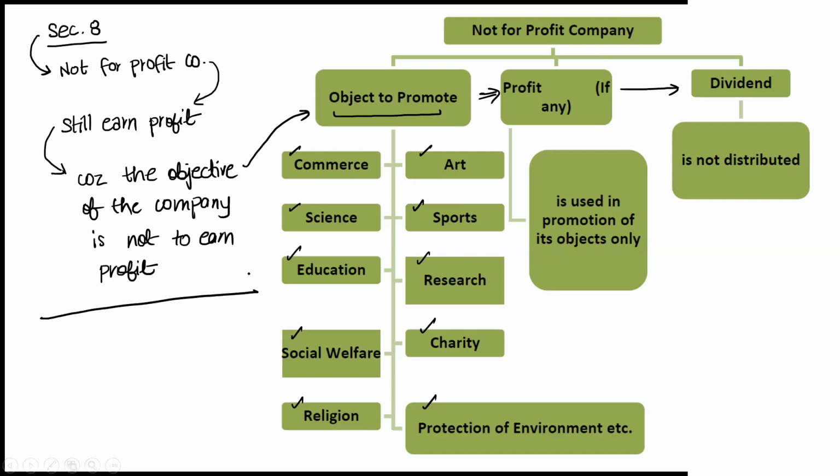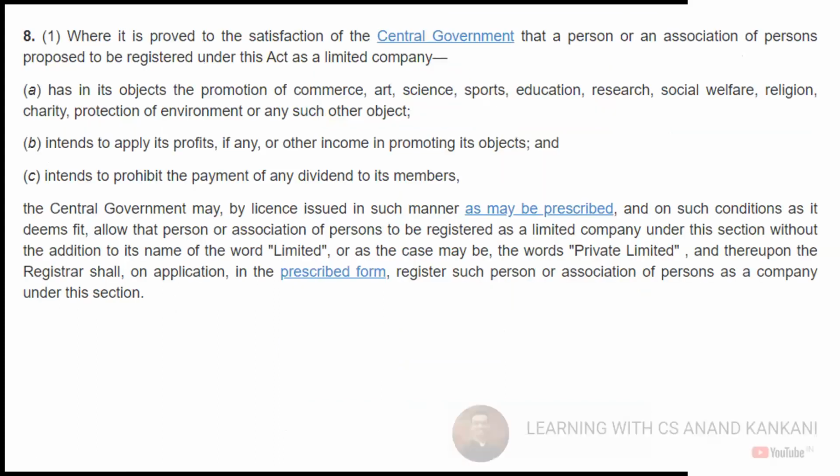Okay, let's go ahead then and discuss section 8. So it says that where it is proved to the satisfaction of the central government. Now, who is the central government here? Who is the central government? MCA? No. Ministry of Corporate Affairs? Okay.